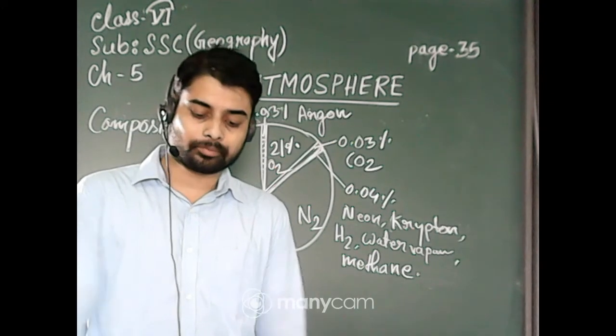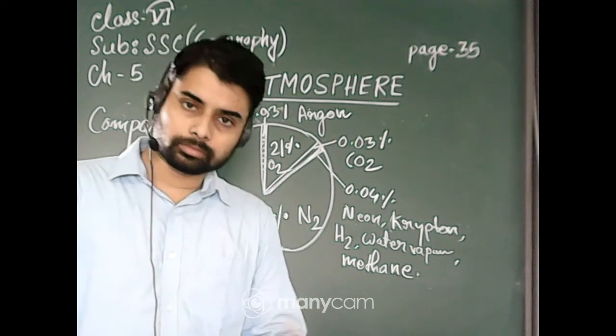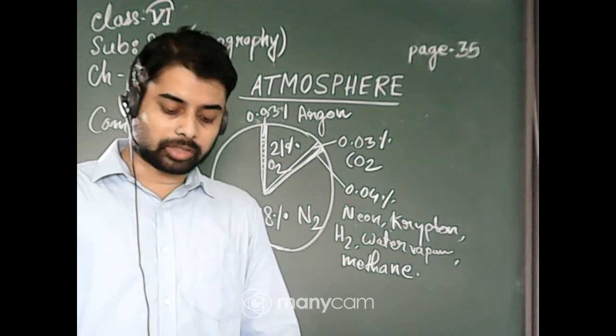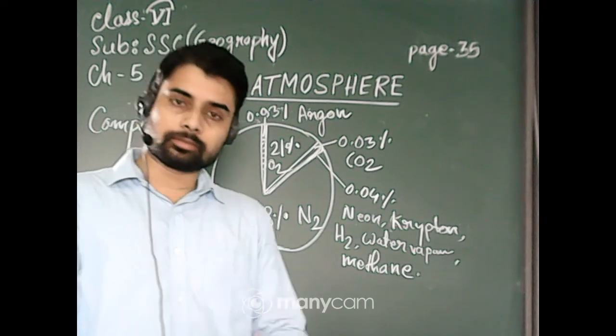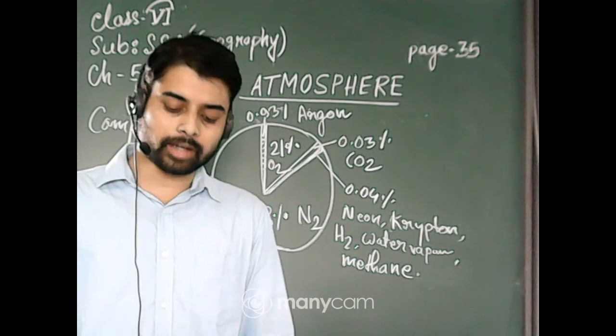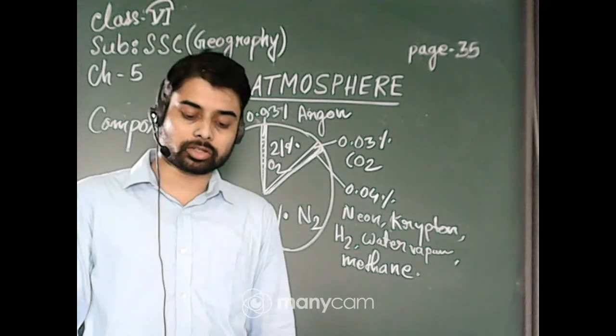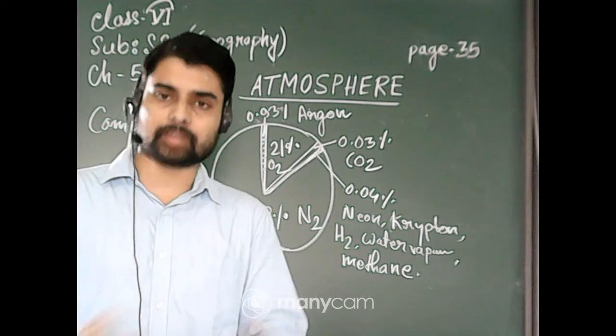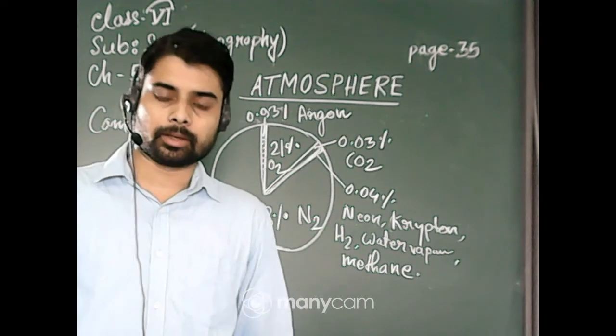Number three, it absorbs the heat radiated by the earth at night and keeps it warm always, and in this warm condition the trees and living organisms can grow.